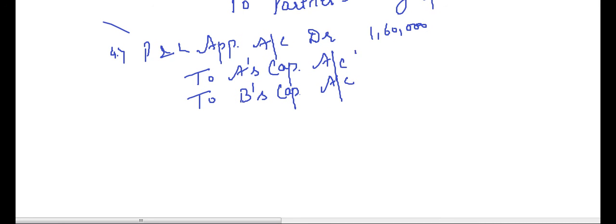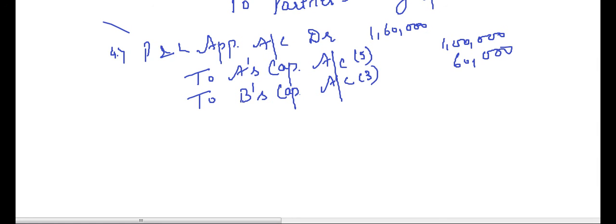Clear? Now what is the ratio? It is 5:3. That is given in the question. If we divide 1,60,000 in the ratio of 5:3, we will get 1 lakh for A and the remaining 60,000 for B.